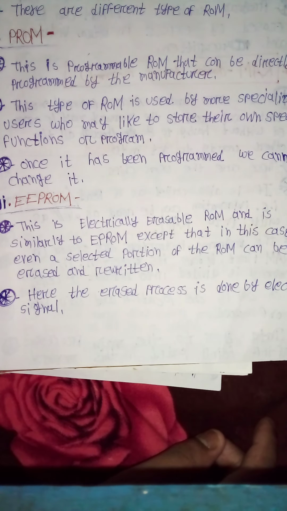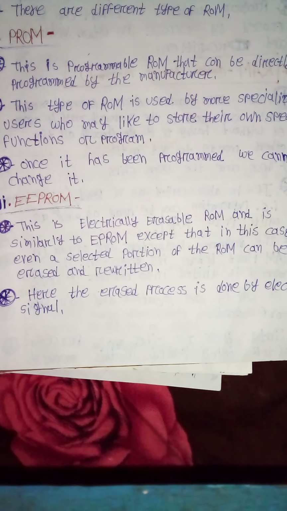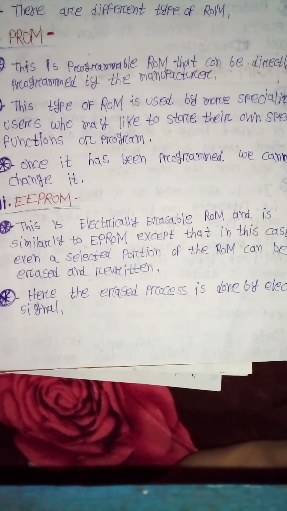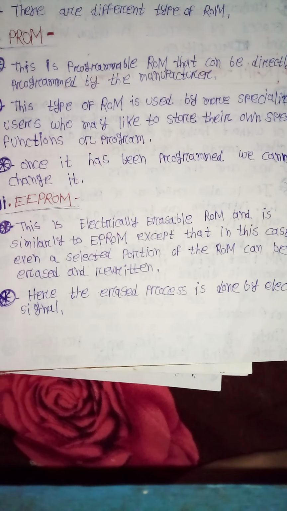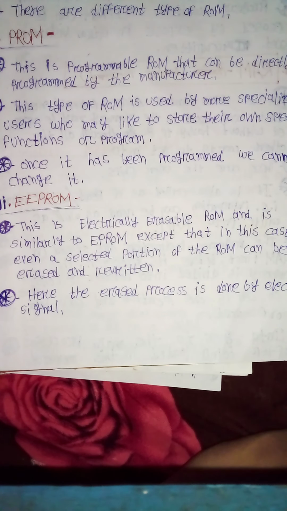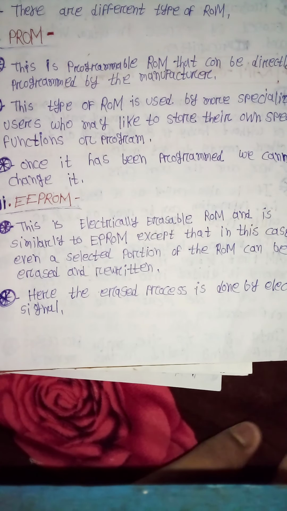EEPROM. This is electrically erasable ROM, and it is similar to PROM, except that in this case even a selected portion of the ROM can be erased and rewritten, and the process is done by electrical signal.